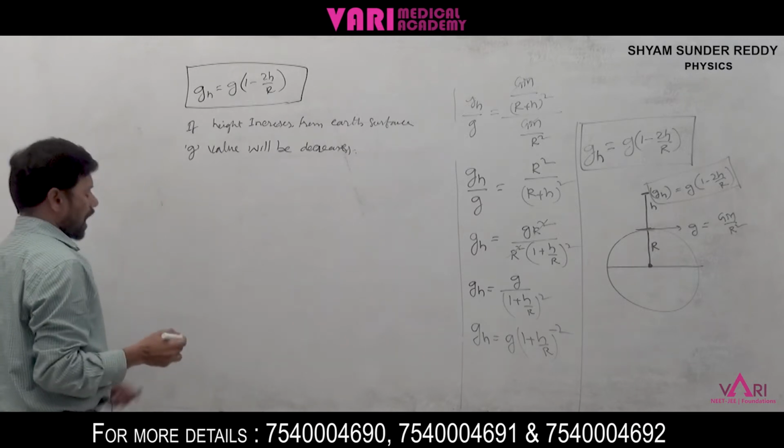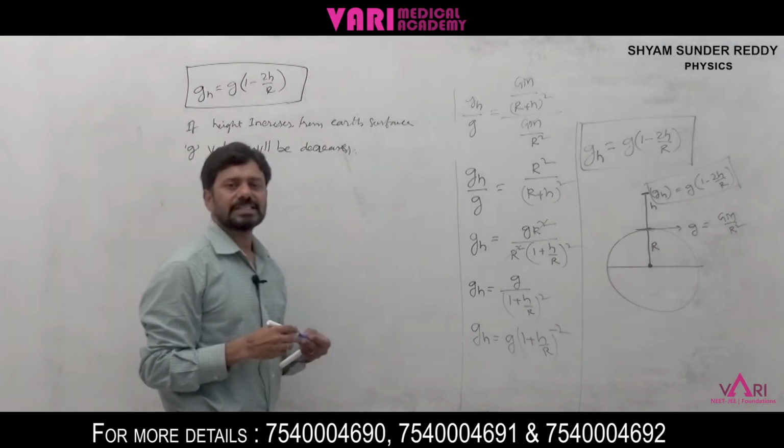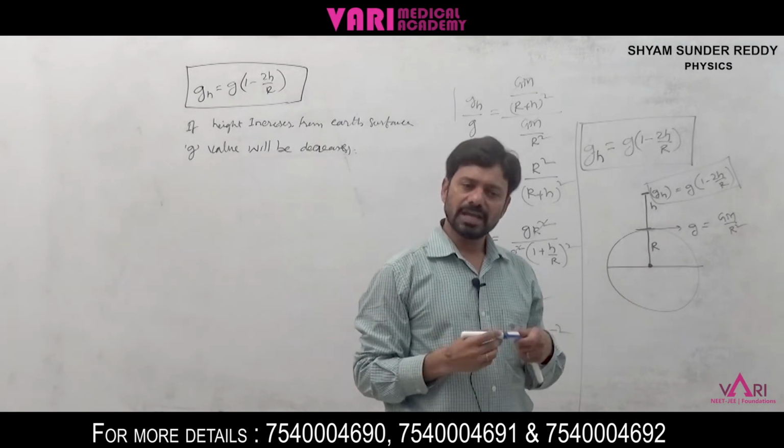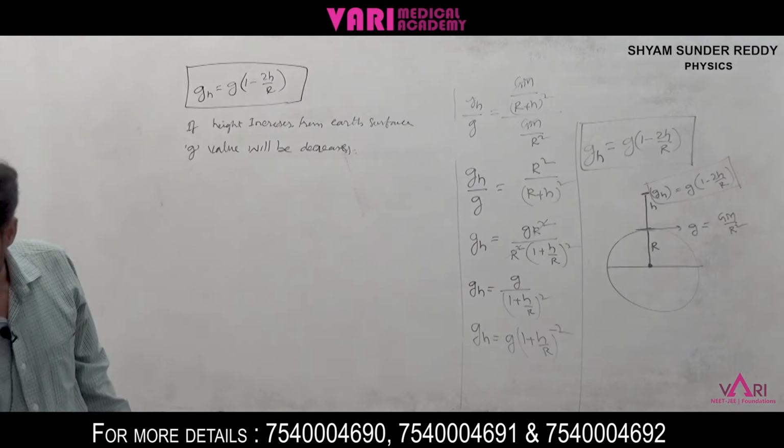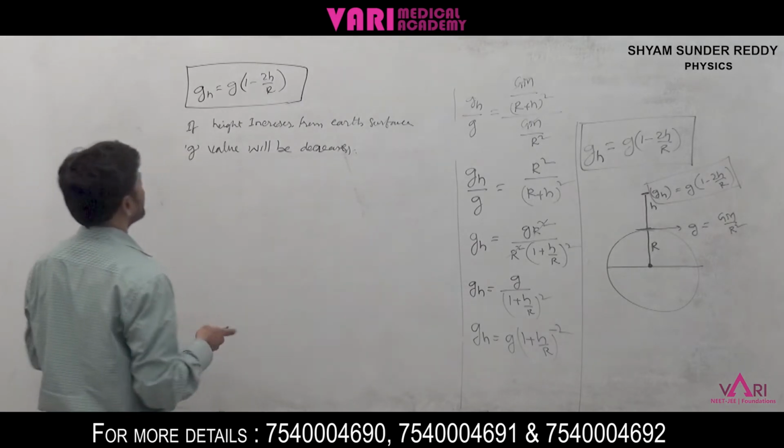This is how much the g value decreases at some height h. How much does g decrease? We can take it from this only.